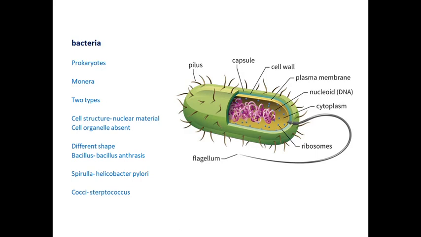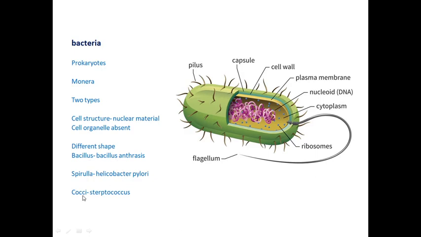Based on shape, bacteria are classified into 3 types: Bacillus, Spirillum, and the third one called cocci. Bacillus is a rod-shaped bacteria. Example: Bacillus anthracis. Spirillum is a spiral-shaped bacteria. Example for spirillum: Helicobacter pylori.